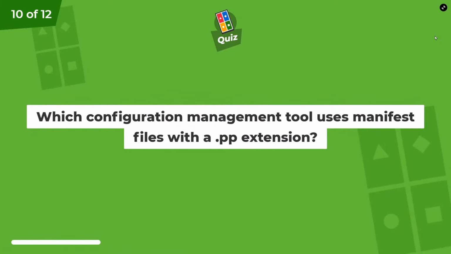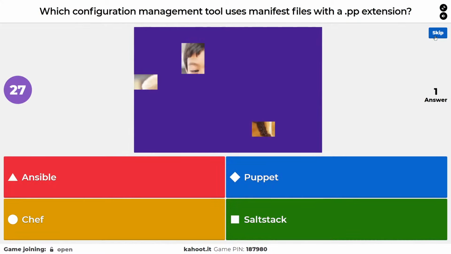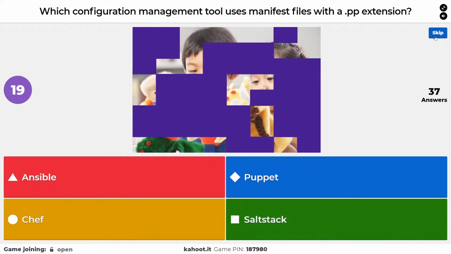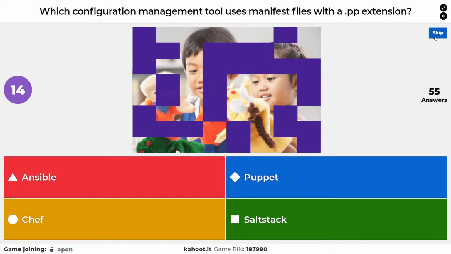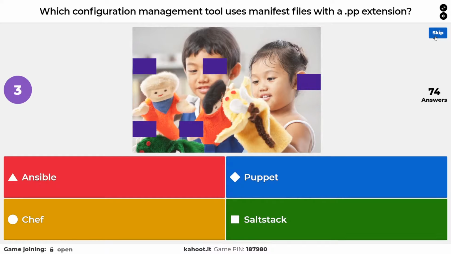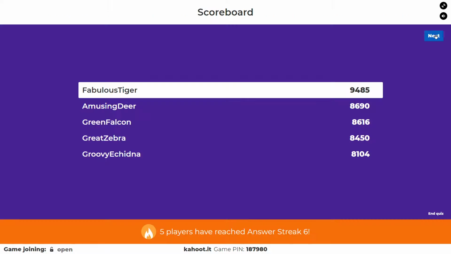Next question, 10 of 12. Which configuration management tool uses manifest files with a .pp extension? And if you're not sure, you can look at the video that's coming on screen for a clue. All right, the Puppet Master.